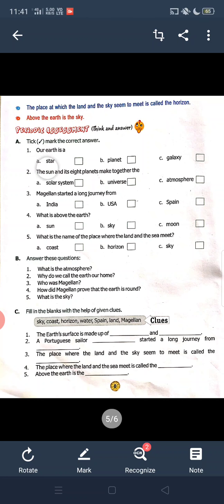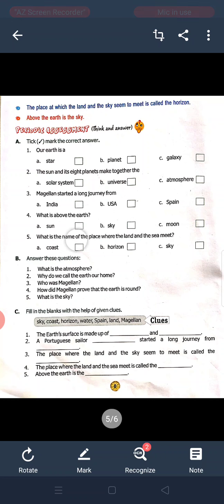Now see the assessment. First, tick mark the correct answer. First one, our earth is a star, planet, galaxy. Our earth is a planet. Second one, the earth and its planets make together the solar system, universe, atmosphere. You tick the solar system. Magellan started a long journey from India, USA, Spain.